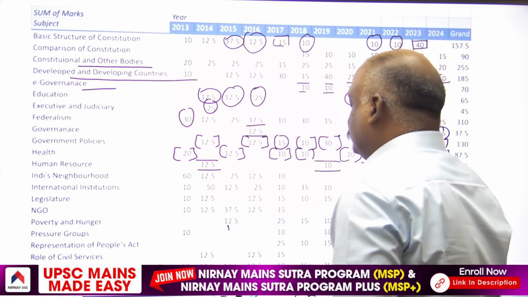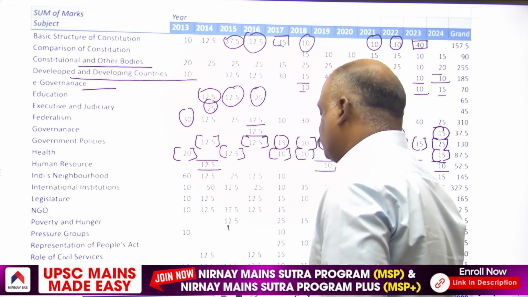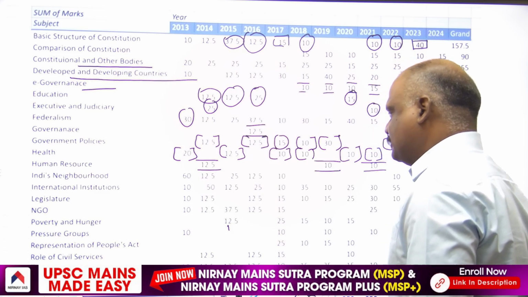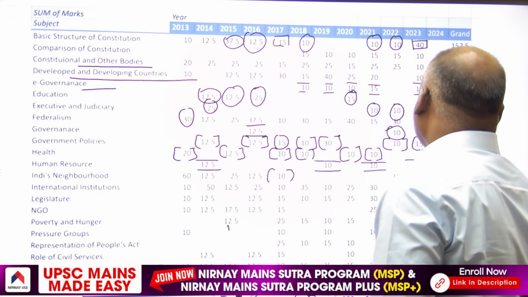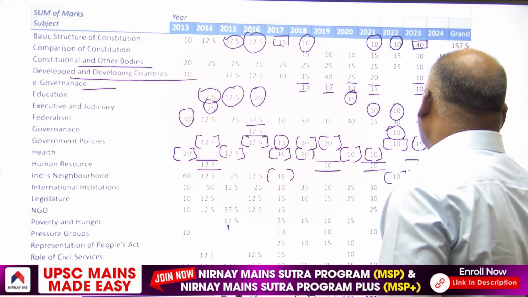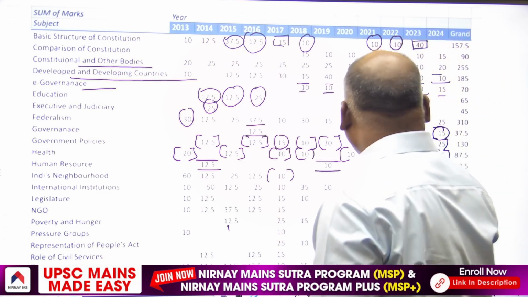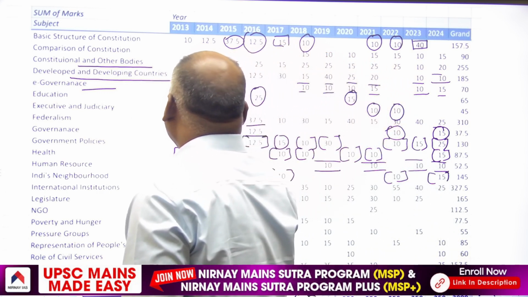In 2014, 12.5 marker. In 2015, 25 marks, that means two 12.5 questions. Then in 2017, 10 marker. In 2022, again 10 marker. In 2024, again 15 marker.